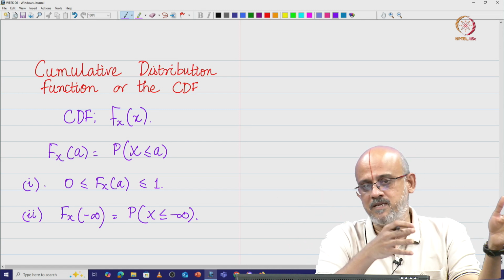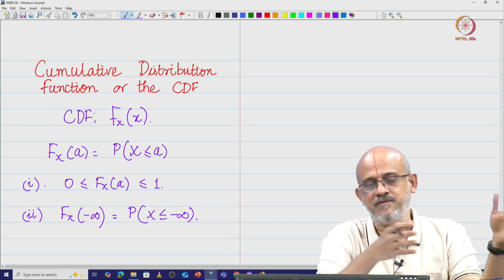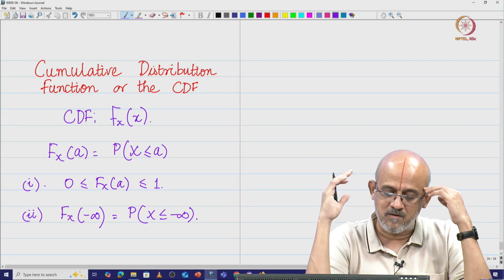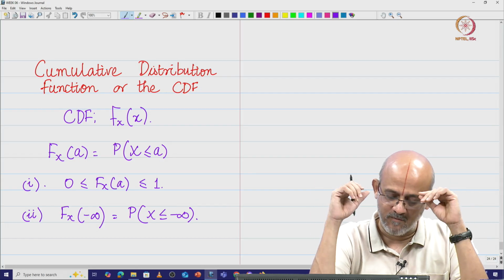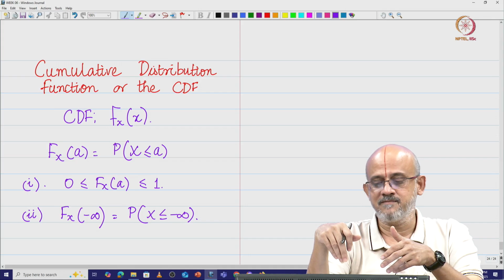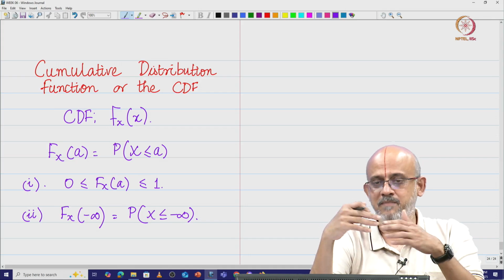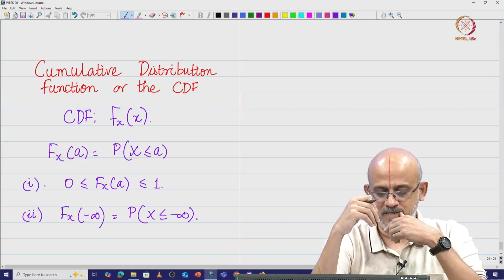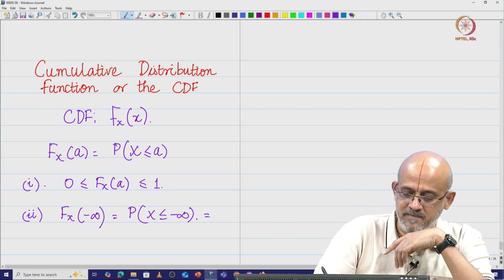Minus infinity is on the left-hand side, the smallest number. So P of X less than or equal to minus infinity is an impossible event. You cannot have a number which is smaller than minus infinity, and therefore that probability is 0.